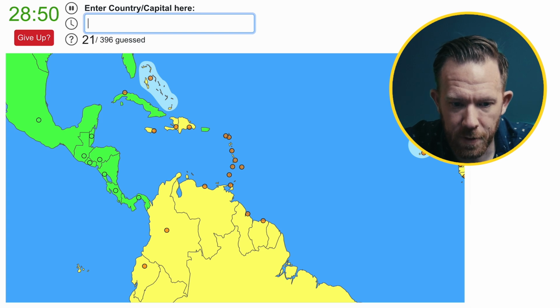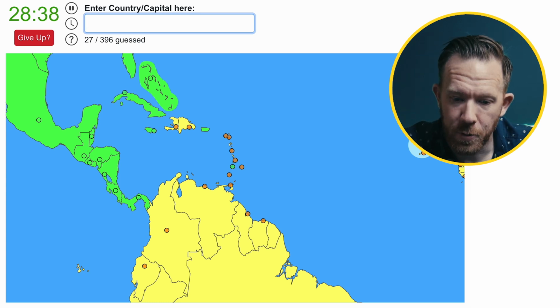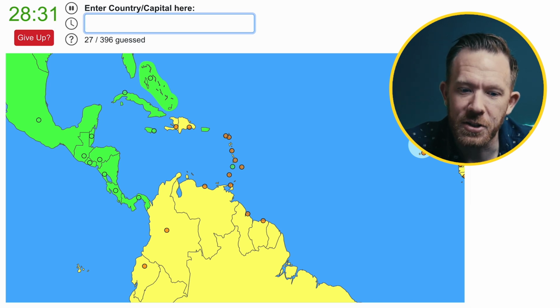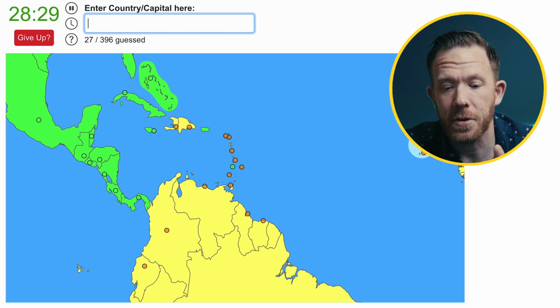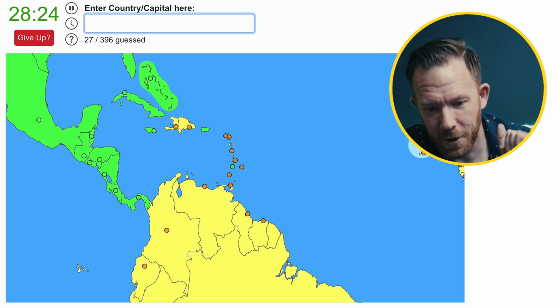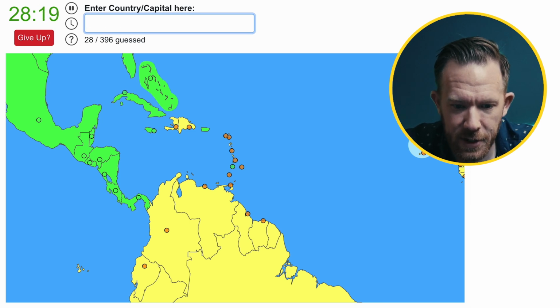We have Cuba, Havana. We have Bahamas, Nassau. Jamaica, Kingston. Now that also captures Kingstown, which is the capital of St. Vincent and the Grenadines. So another thing that this quiz does is if you're close to typing it correctly, it actually gives it to you. So Kingston and Kingstown are pretty close, so it actually captured both. But I'm telling you, it's from St. Vincent and the Grenadines. Okay, so let me put that country in there, St. Vincent, the Grenadines. We have Haiti, which is